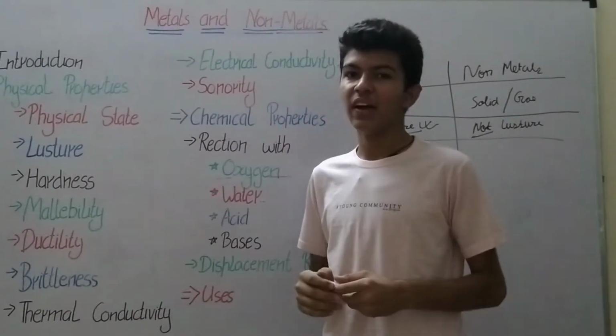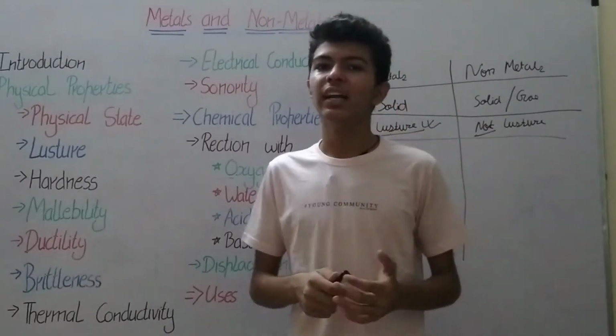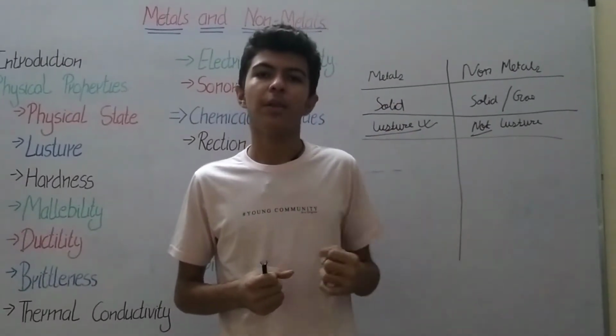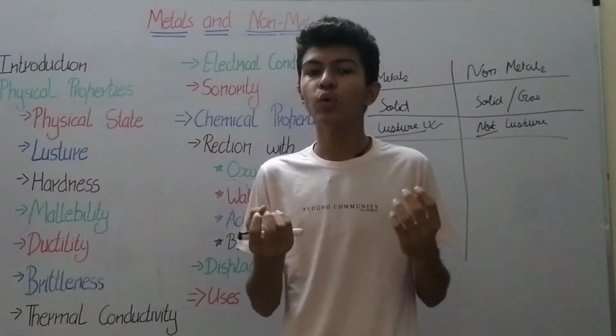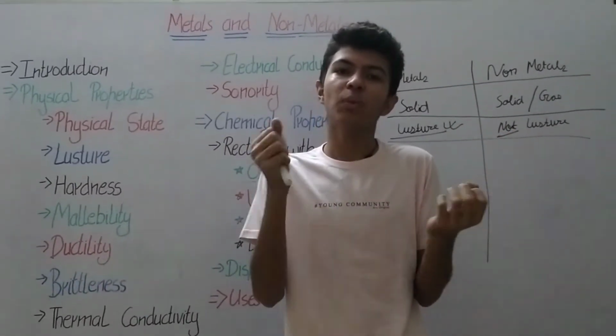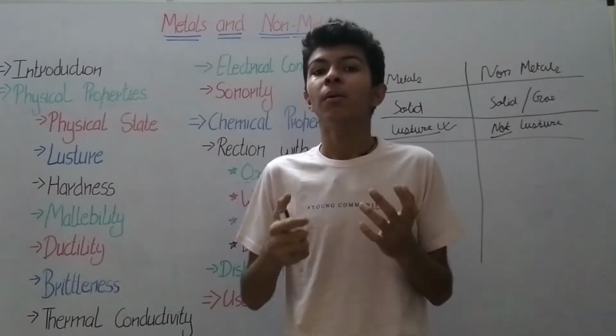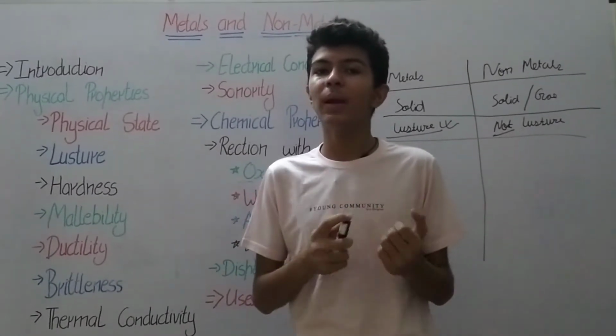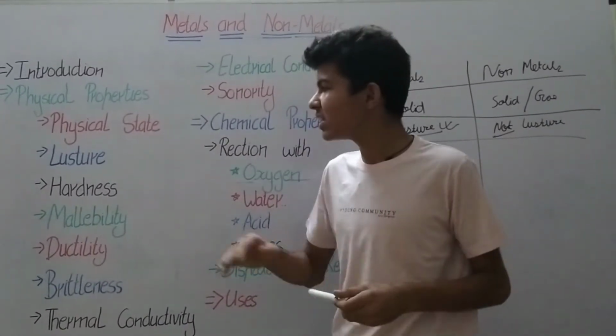Now we have hardness. What is hardness? How hard is the material? I have told you that when we take a stone and hit it with a different kind of stone, the other stones break but it doesn't break. So this is hardness.